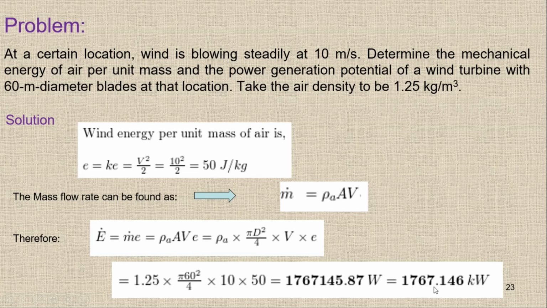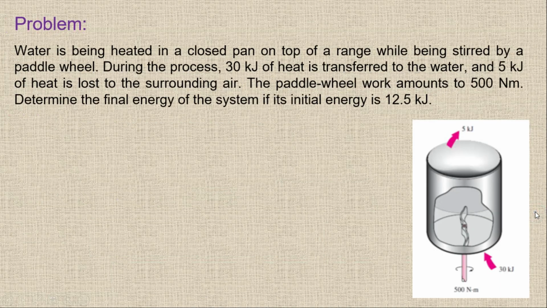So 1767.146 kilowatt or 1.7 megawatt. In this way we can find the power potential at a site. We have one more question.